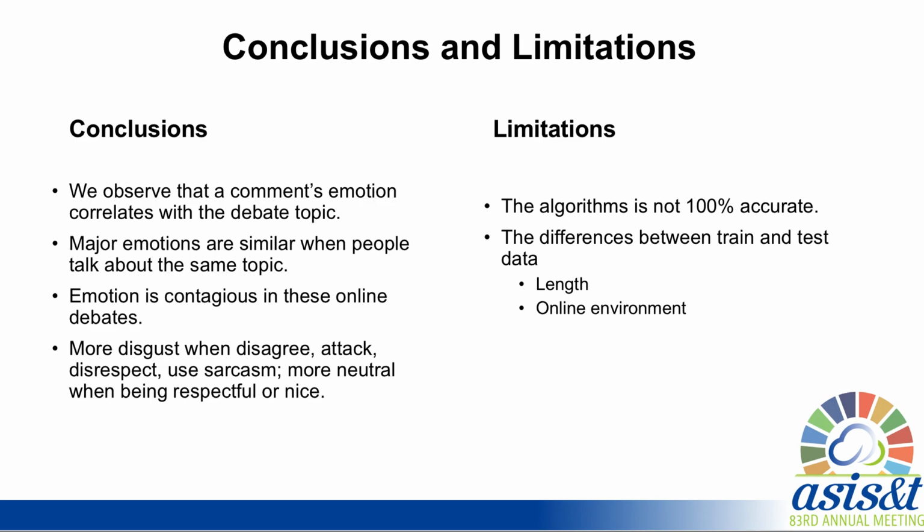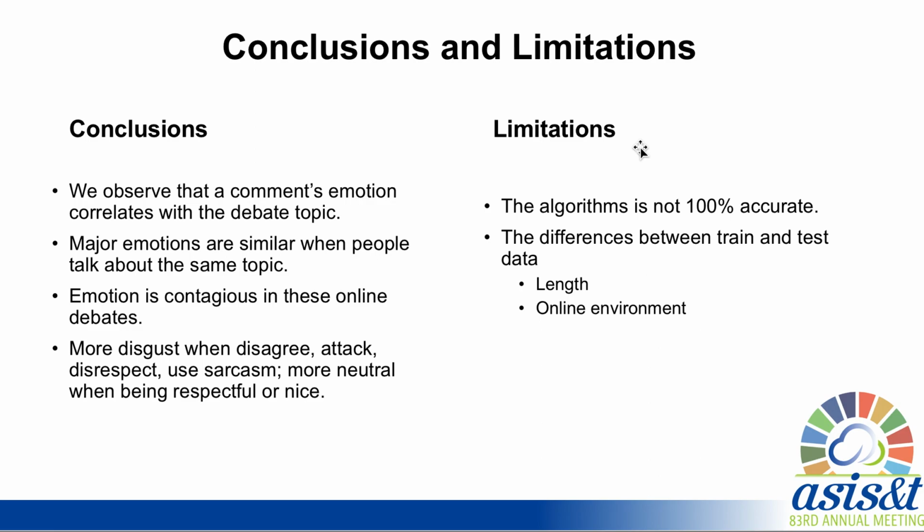So here comes our conclusion. The first one is that we observe that a comment's emotion correlates with the debate topic. Second, the major emotions are similar when people talk about the same topic. Third, emotion is contagious in these online debates. And the last one is that the respondents are more likely to express disgust when they disagree, attack, disrespect, or use sarcasm, and they are more likely to be neutral when they are being respectful or nice.